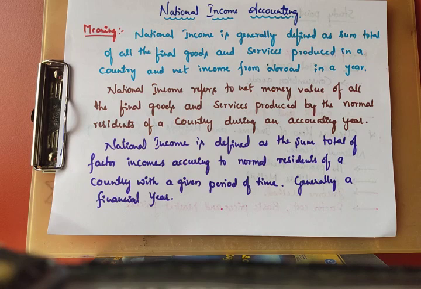Now the second chapter under macroeconomics, a very important chapter, is named National Income Accounting. This chapter carries 20 marks. From this chapter we can expect around 20 marks in the final or annual examination. It's a very important chapter. The chapter name is National Income Accounting.